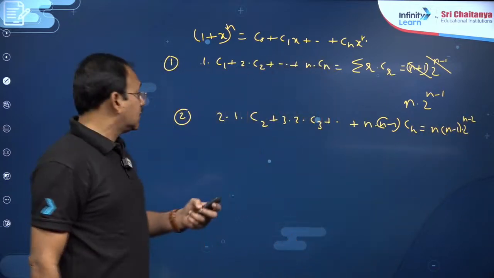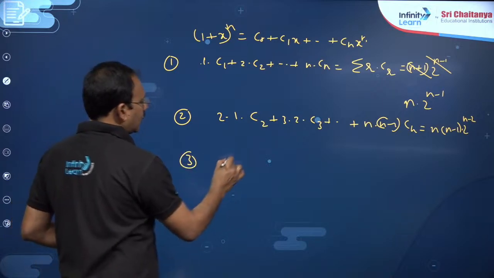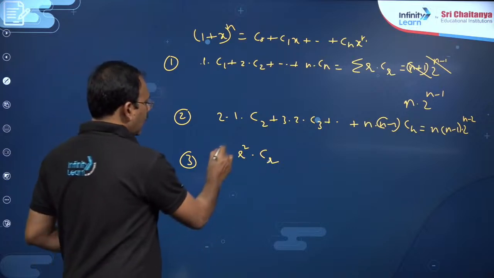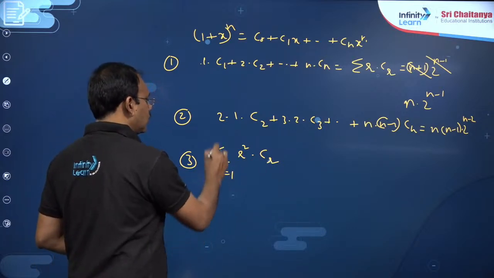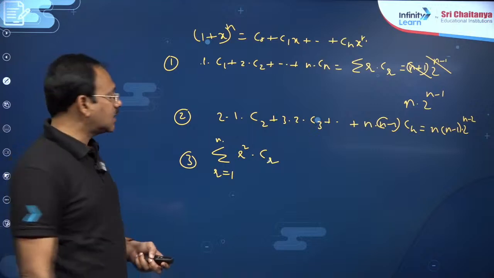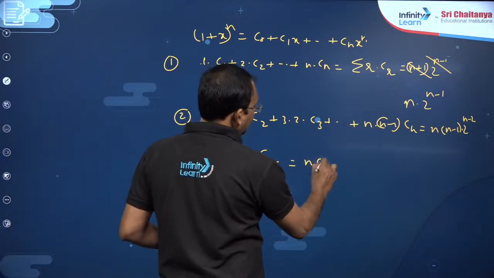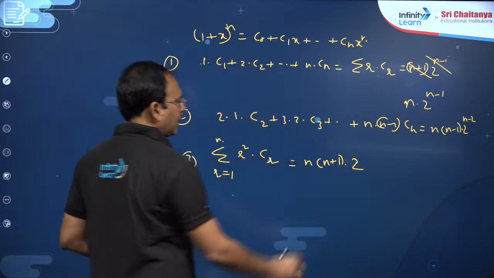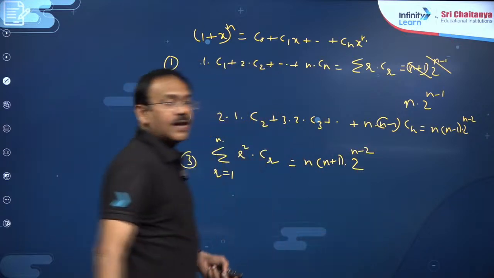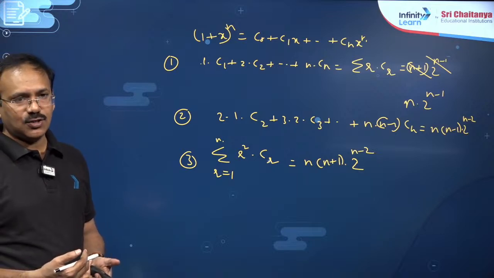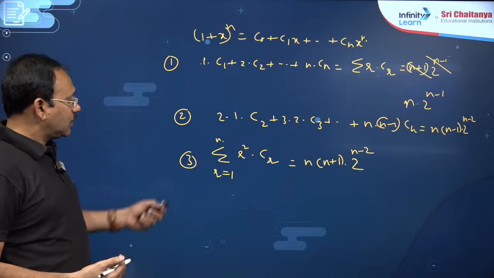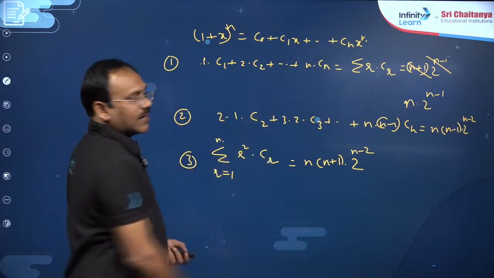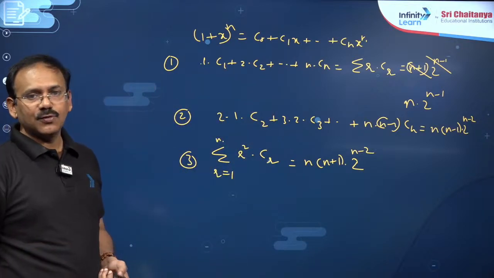This is one result. The next, dear students, most important, this is r square into Cr. Sigma r square into Cr, of course r is equal to 1 to n. You will get n into n plus 1 into 2 power n minus 2, right. So for this what you need to do is, after taking derivative multiply with x and then again take the derivative, you are going to get this.